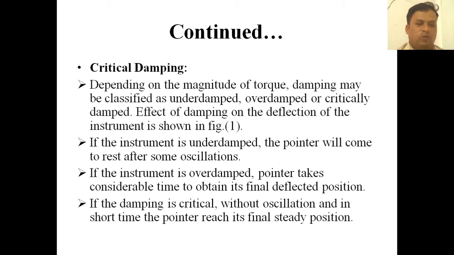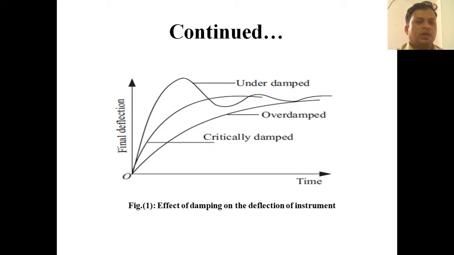I hope you are understanding this one. So if you see here the final deflection versus time, critically damped, the pointer comes to rest very quickly and shows the reading. Overdamped and underdamped, these are the figures showing the deflections of underdamped and overdamped, and this is a critically damped, effect of damping on the deflection of the instrument. The damping torque, if it is present, then it will make the pointer come to rest quickly.